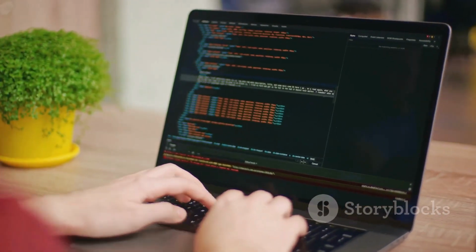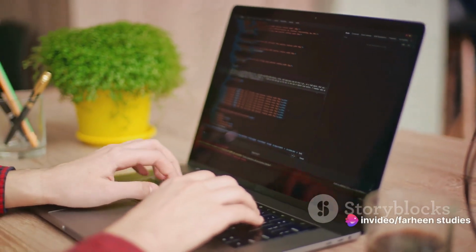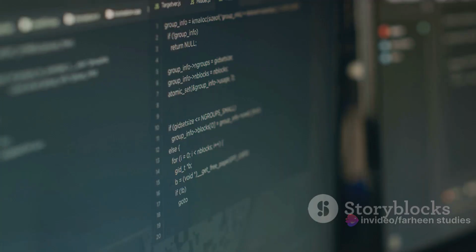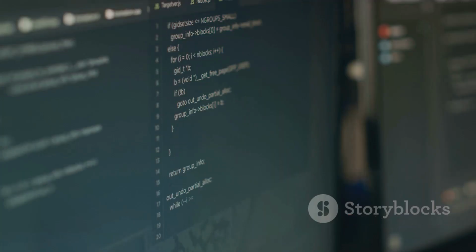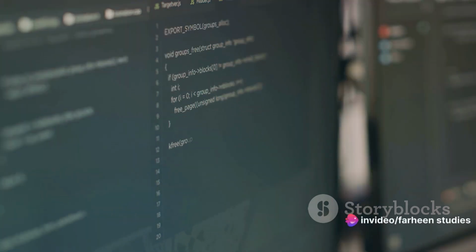The main function is typically followed by a pair of curly brackets. Within these brackets is where we write our logic, our instructions for the program. At the end of each instruction, we use a semicolon. This semicolon is like a period at the end of a sentence. It tells the compiler that we've finished our thought, our instruction.